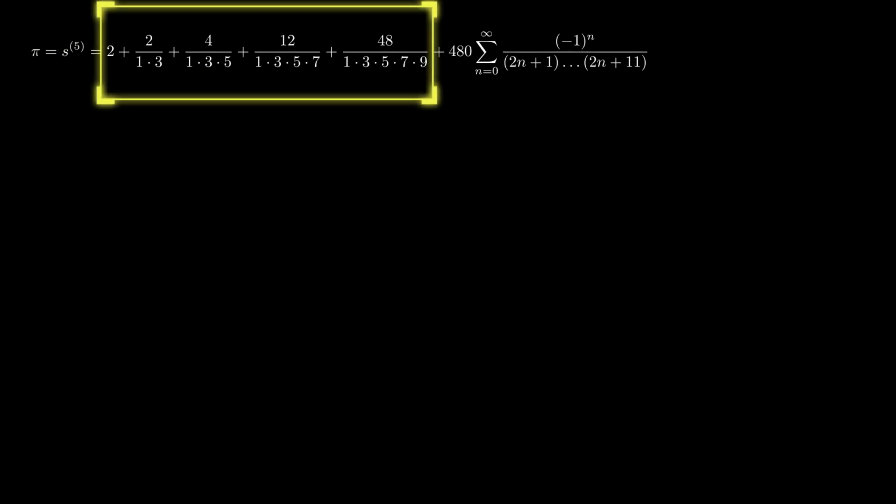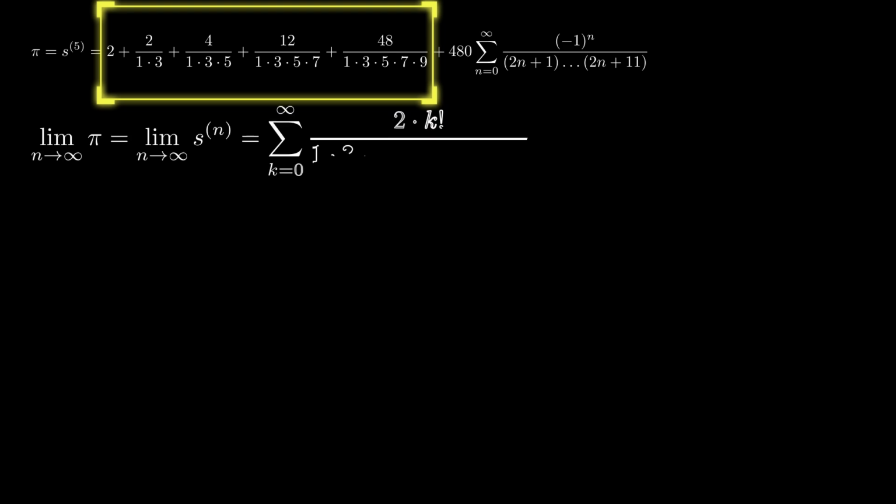From looking at the isolated terms of S5, we see that the denominators are simply the products of the odd numbers, and the numerator is equal to 2 times k factorial. Taking the limit as n goes to infinity, we can write the entire summation for pi consisting of only positive terms. There is an extremely interesting way that we can rewrite the sum.